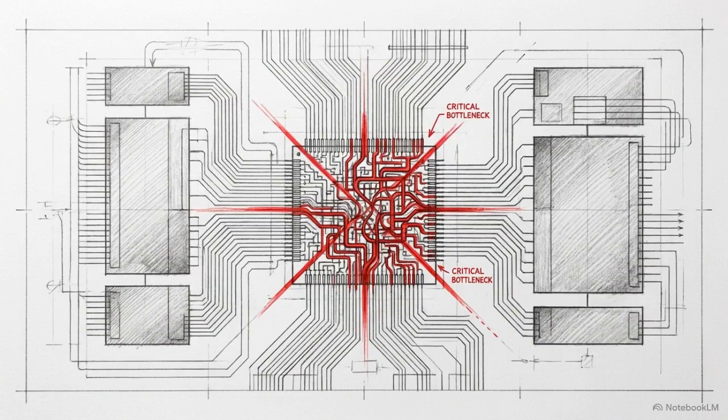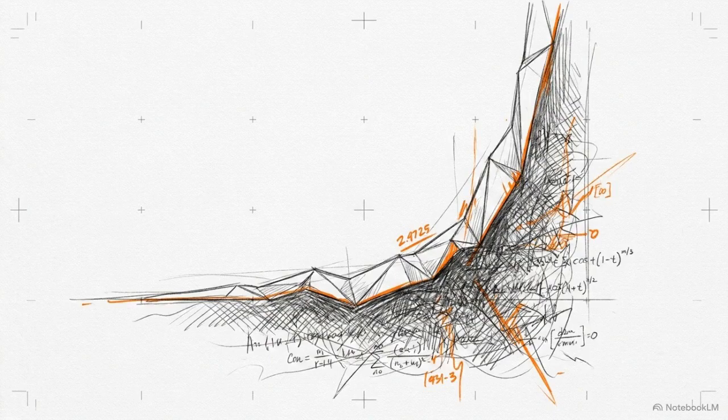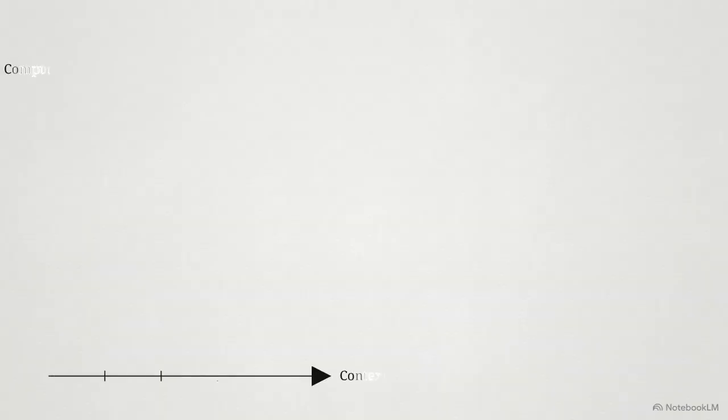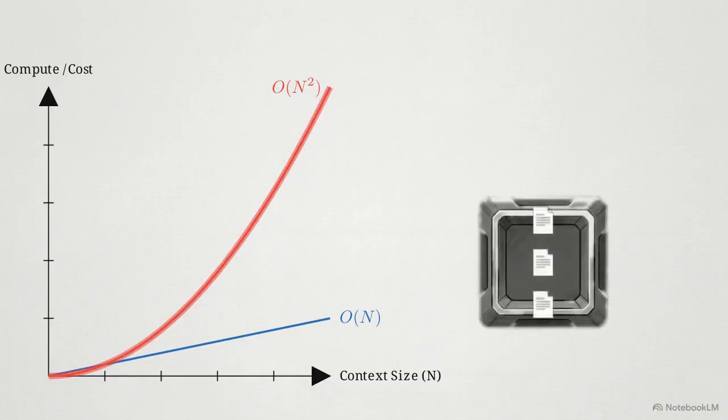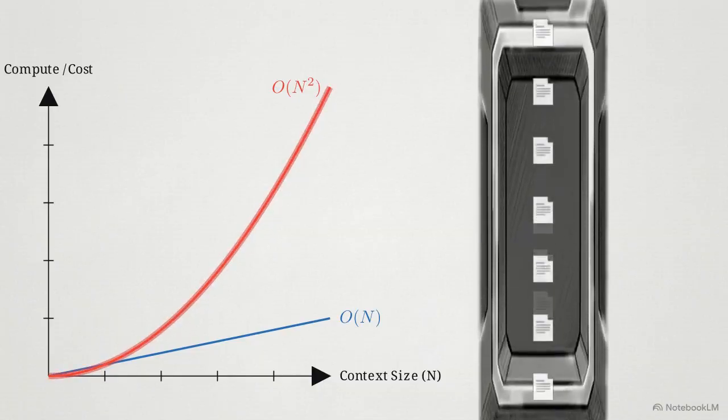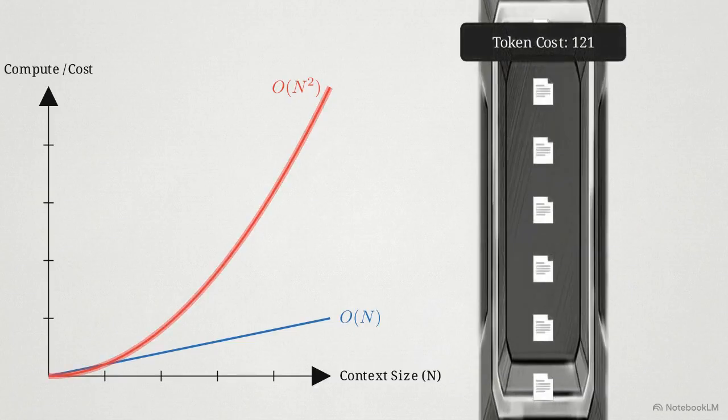This persistent amnesia is caused by the physical limits of the transformer attention mechanism, which processes data with an O(n)² quadratic computational complexity. This graph illustrates the scaling challenge. The linear O(n) line remains manageable, but the transformer's quadratic curve requires sharply rising compute as the context window expands. In long coding sessions, raw tool outputs bloat this window. The result is a significant increase in both token burn rates and compute latency.